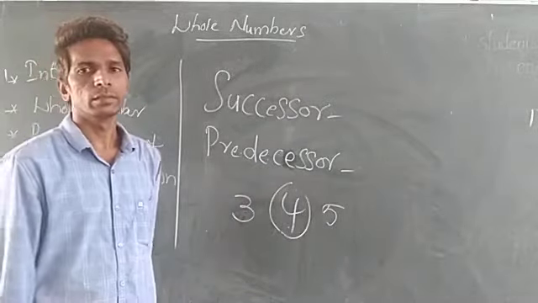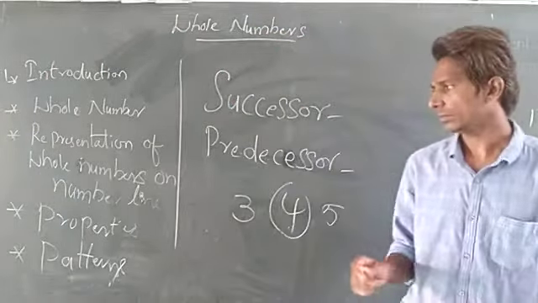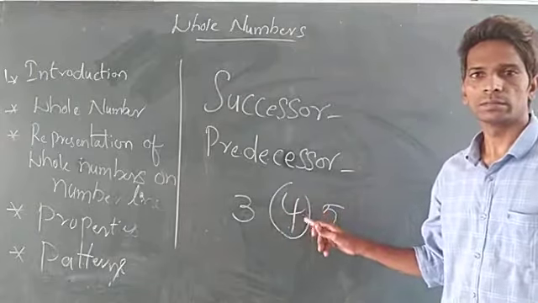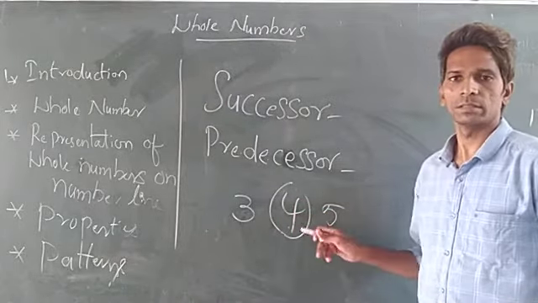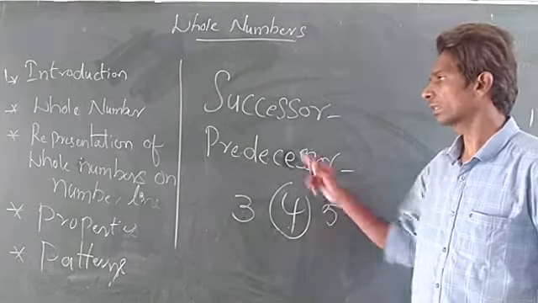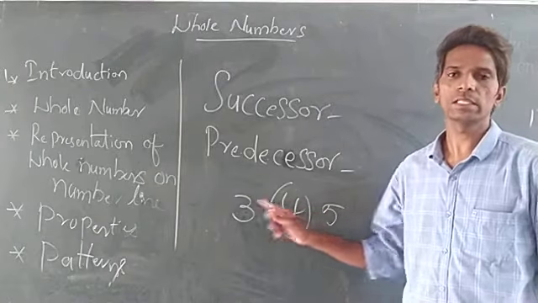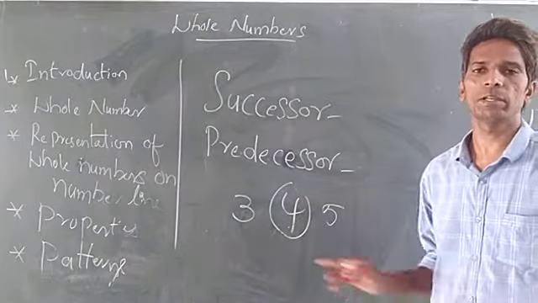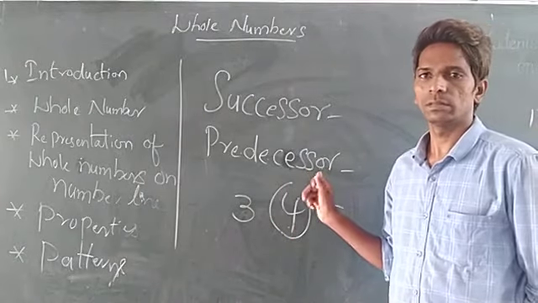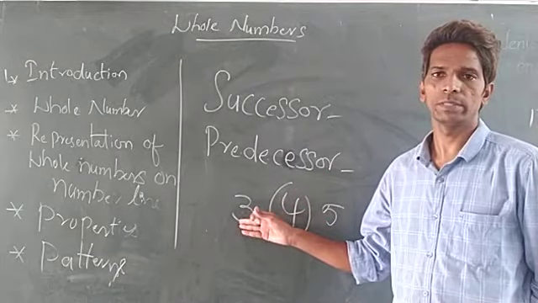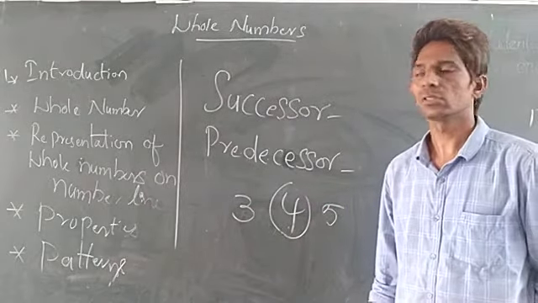A number just after a number is called a successor. A number just before a number is called a predecessor.